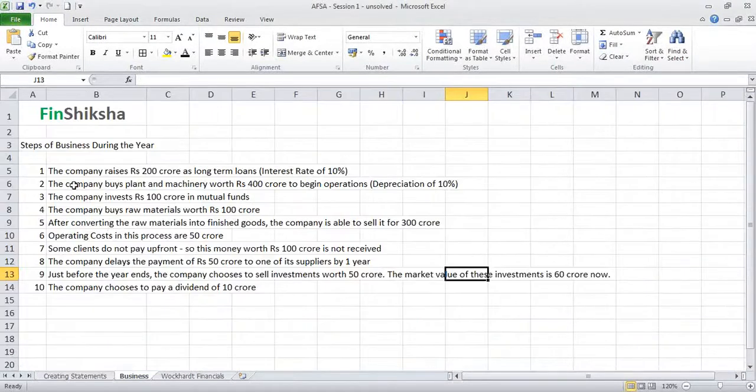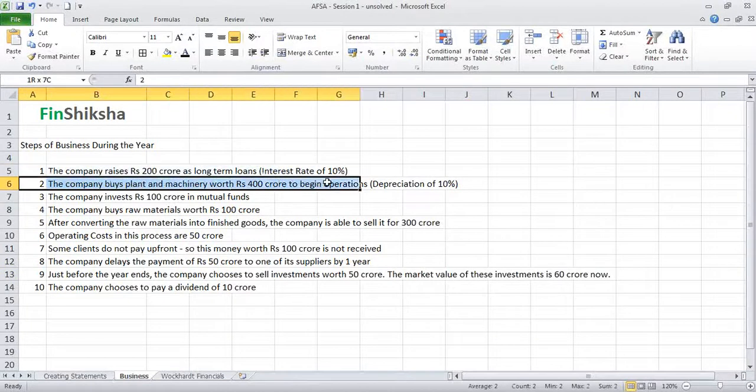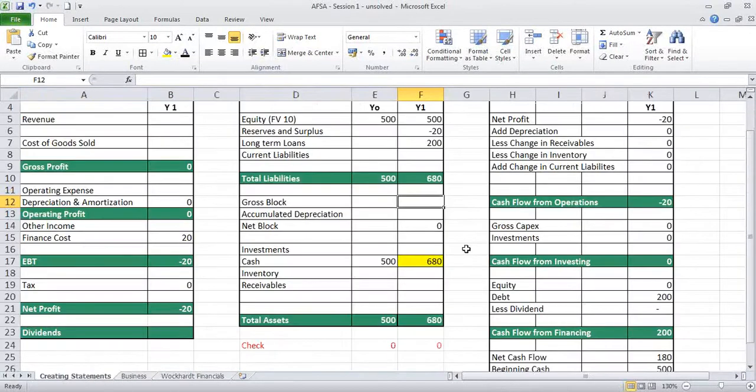Okay, let's do it together. So let's look at the next stage, which is the company buys plant and machinery worth rupees 400 crore to begin operations. Now they have raised the money, they have the debt, now they are trying to buy some assets to work. So 400 crores comes in. If you are buying assets worth 400 crore, that should increase your fixed assets, which is your gross block. Gross block is what should become 400. So gross block becomes 400.